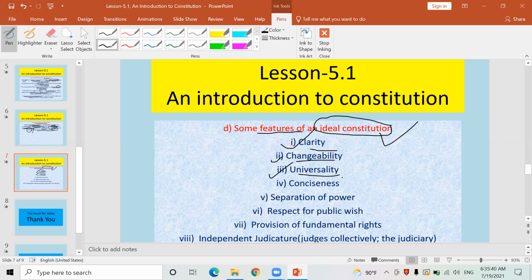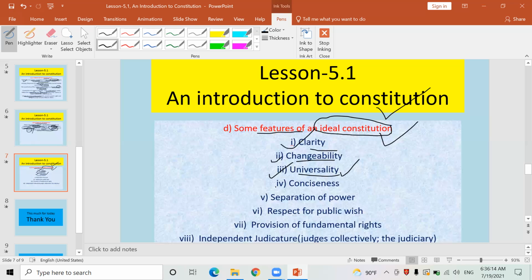Executive. Every nation has a government. Our nation also has a government. It has been determined by the present constitution of Nepal. Similarly, there is federalism in Nepal. Some other nations have also adopted federalism, and the same sort of federalism has been adopted by the Nepal government also. In this way, the constitution must consist of universal political systems.